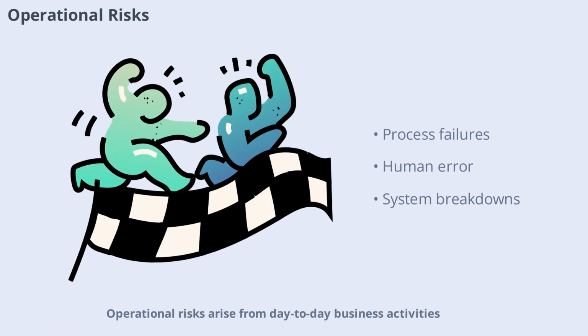Operational risks arise from day-to-day business activities such as process failures, human error, or system breakdowns. Identifying and ranking these risks helps organizations improve efficiency and avoid costly disruptions. Regular training, process reviews, and technology upgrades are key strategies for managing operational risks.